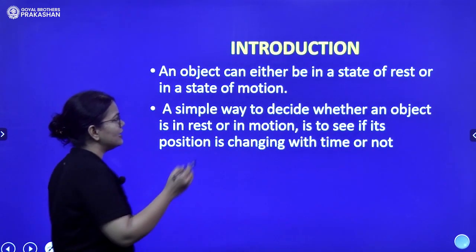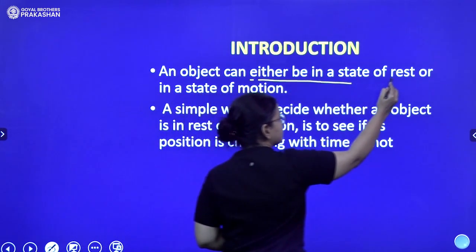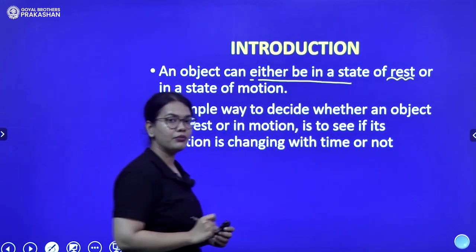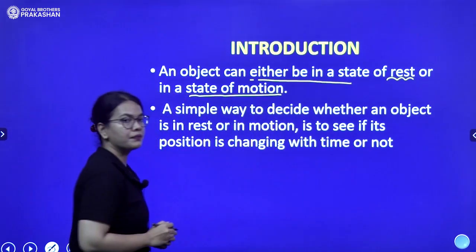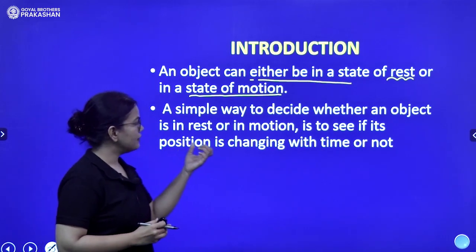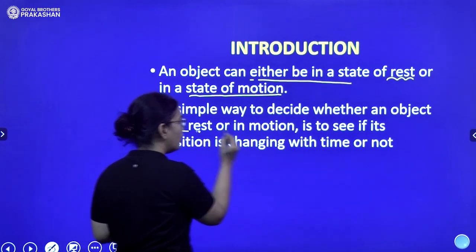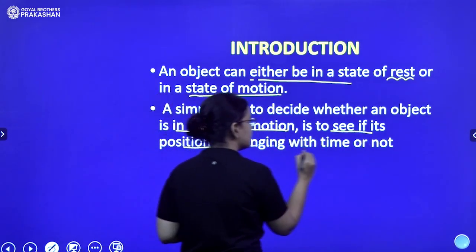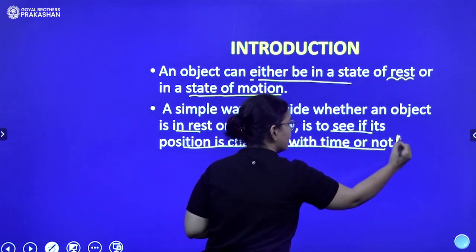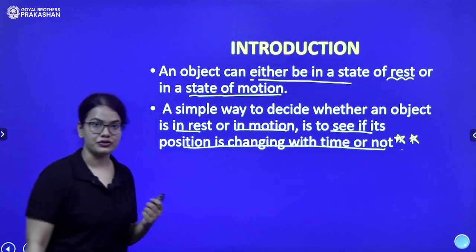An object can either be in a state of rest, this term is very important, rest, or in a state of motion. A simple way to decide whether an object is at rest or in motion is to see if its position is changing with time or not. Very, very important. So this is how we define motion.